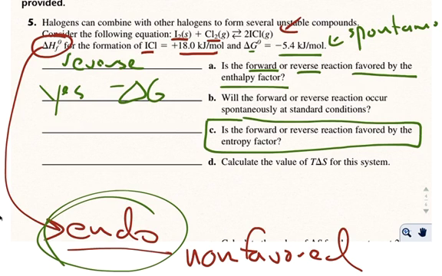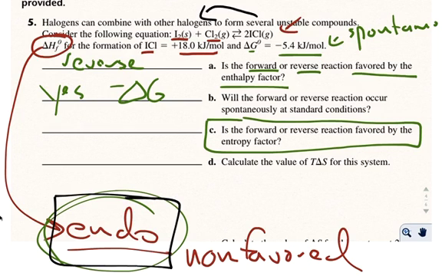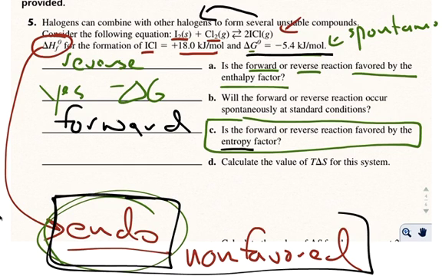It says, is the forward or reverse reaction favored by the entropy factor? Well, if the reactants are favored by our enthalpy, but we have an overall negative Gibbs free energy, that must mean entropy favors the products. So the forward reaction. That's the only way this can still go forward. So if this is saying not favored based on enthalpy, well then our entropy has to favor the reaction. It has to be, again, larger than our enthalpy so that we get that overall negative value.